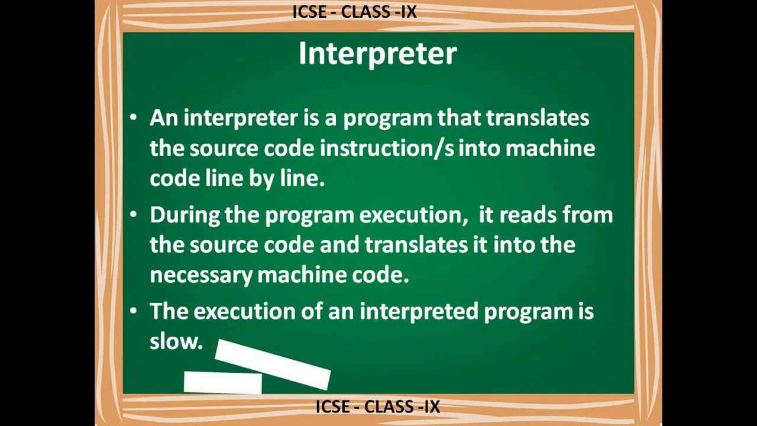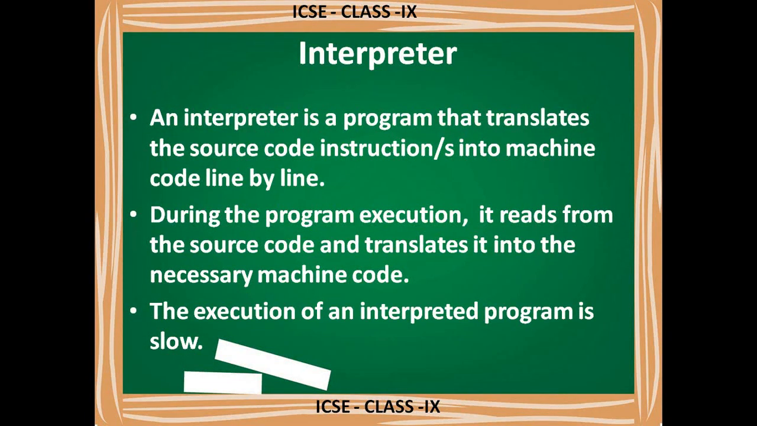So the next point is interpreter. An interpreter is a program that translates the source code, instruction or instructions, into machine code line by line. See, now we are writing code using the English language, but the system doesn't know English. So in that case, we need one program, one software, that converts our English language code into machine language code, because the machine knows only 0 and 1. That's why interpreters were developed. This interpreter is a program that translates the source code. Source code means the code which we have written in programming. That source code will be converted into machine code.